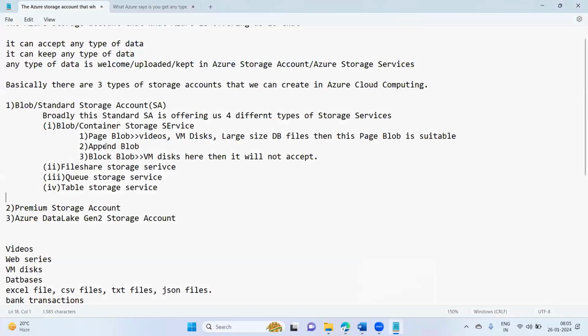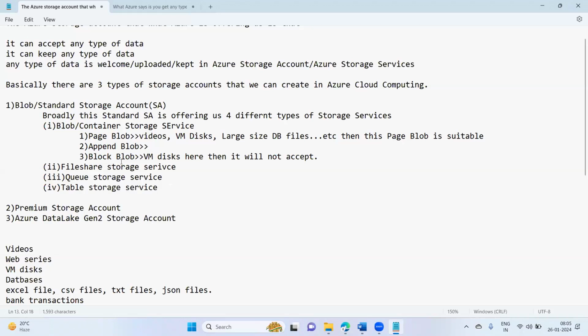Depends upon the data, the category is suitable. So the page blob category is suitable for uploading videos, VM disks, large size database files, etc. Okay, fine. And this append blob, okay, this is suitable.